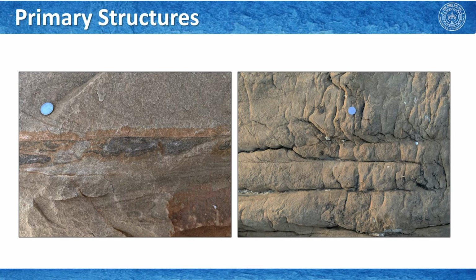Then we also see some black features here. These are again kind of load balls, and they are developed just below this horizon. So, this tells you that this is the trace of the bedding plane on this quartzite rock. In addition to this, you can also see some traces of cross beddings on this plane. Both features, this one and the cross beddings, clearly demonstrate that these are essentially bedding planes.